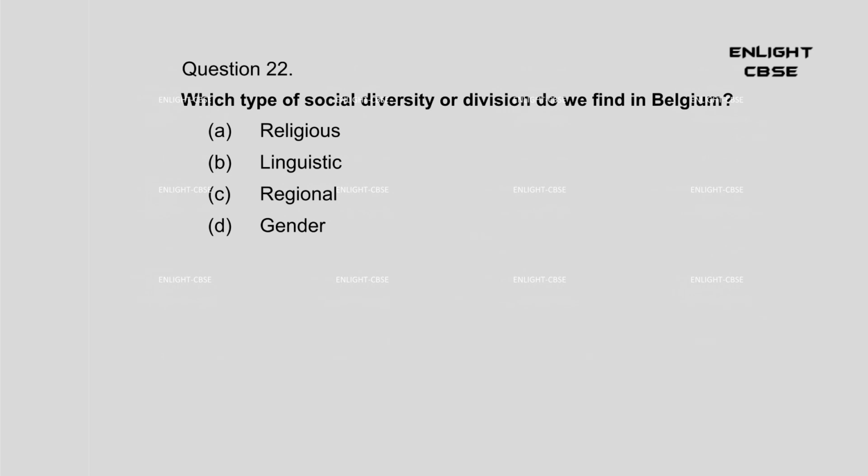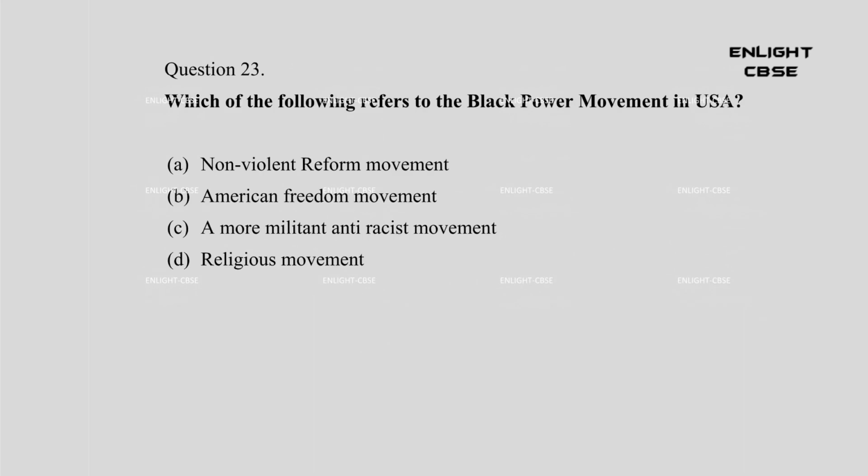Question 22. Which type of social diversity or division do we find in Belgium? A. Religious. B. Linguistic. C. Regional. D. Gender. Answer: B. Linguistic. Question 23. Which of the following refers to the Black Power movement in USA? A. Nonviolent reform movement. B. American freedom movement. C. A more militant anti-racist movement. D. Religious movement. Answer: C. A more militant anti-racist movement.